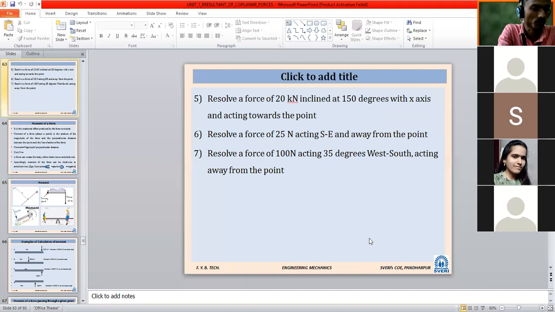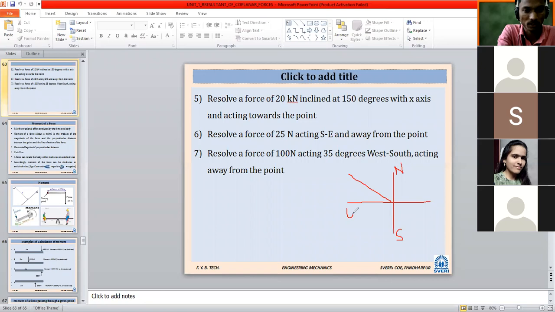That particular force, after measuring the angle, how much angle? 150. Though it will come here in short, I will tell. So we will not invest more time here. If you measure a 150 angle, it will come somewhere like this. But for those who are still not understanding, I will quickly repeat. I will not solve it thoroughly now.